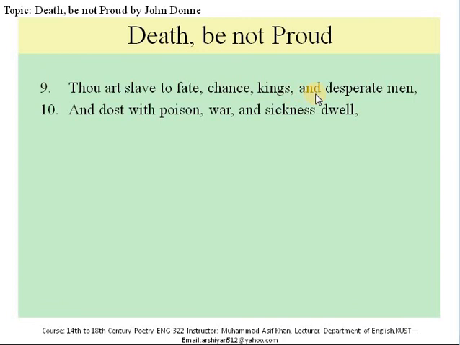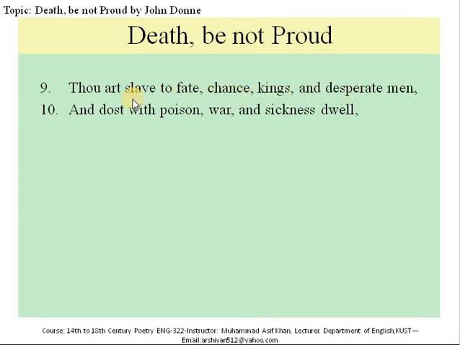He tells death that he is not mighty and dreadful, but rather a poor slave who cannot even act on his own, but is driven not only by fate and chance, but even by desperate people, whether rich or poor. Death is slave to them.